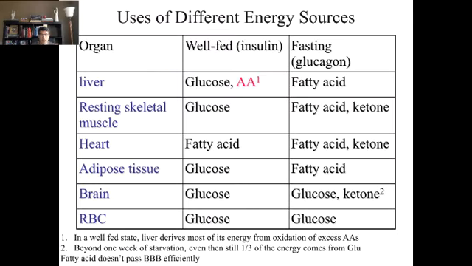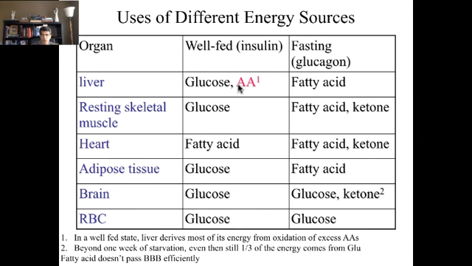The last slide that we're going to talk about is the source of energy when you are in a well-fed state, meaning you are not hungry, and when you are hungry. In the well-fed state, we said the main source of energy for a majority of our cells would be glucose, except for the heart, which uses fatty acid. As you can see in the well-fed state, your liver prefers glucose, your resting muscle prefers glucose, adipose tissue prefers burning glucose first, the brain prefers glucose, and the same for red blood cells. There are a couple of exceptions: as I said, the heart usually uses fatty acid only, and the liver can also use amino acid.